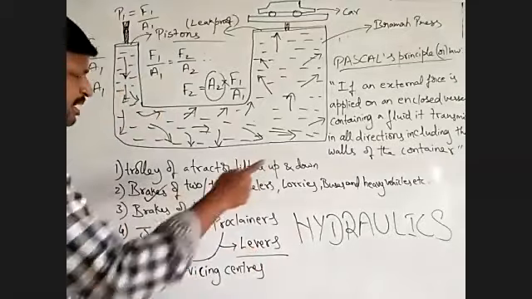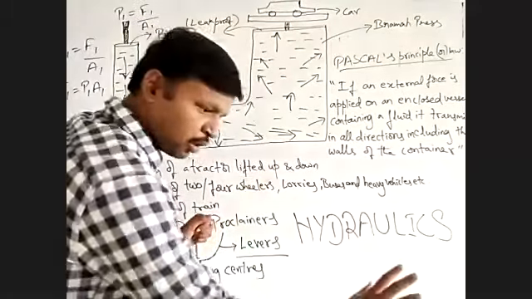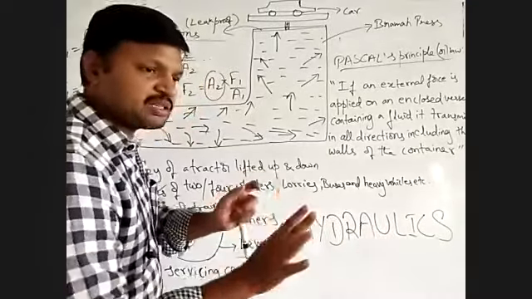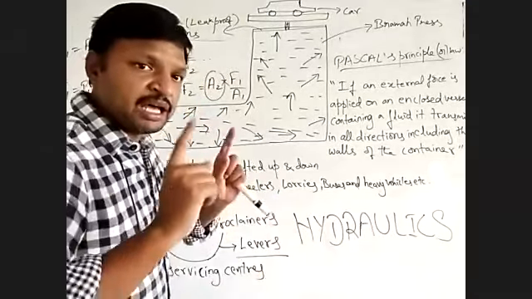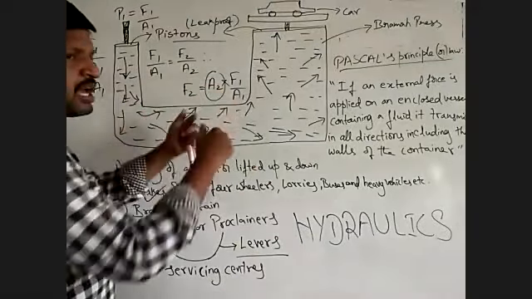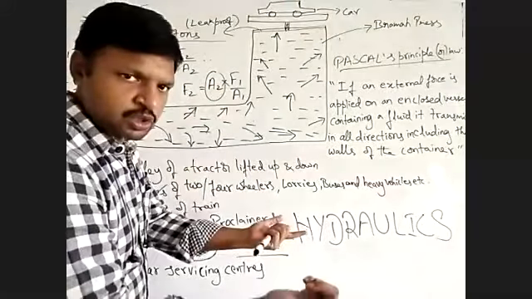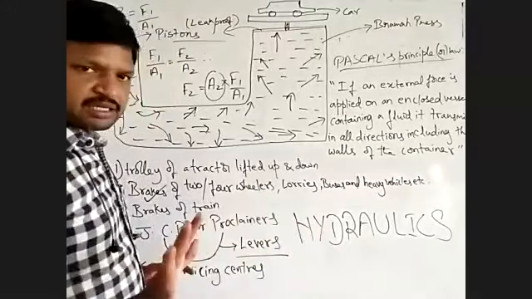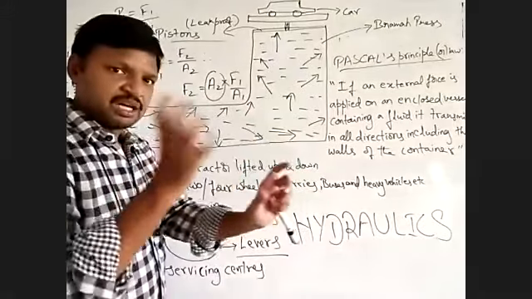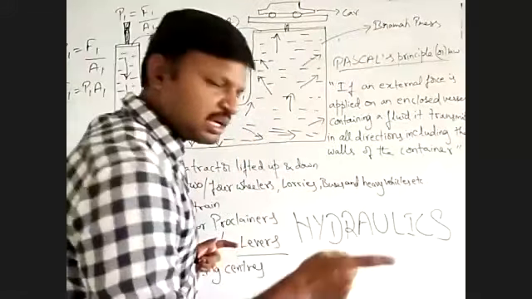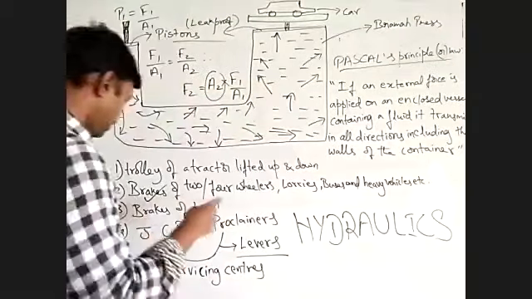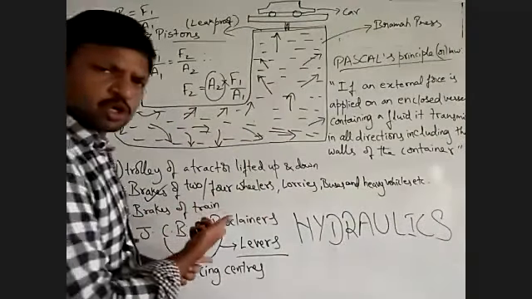Then you see the brakes of a four-wheeler, two-wheeler. So here also the brake we are pressing with the leg. Pressing with the leg means what? We are applying a very small force, so what is happening? It is getting multiplied into a big force. So what is the mechanism? Hydraulic mechanism. So hydraulic brake. So here also hydraulic piston. The piston in the tractor is a hydraulic piston. Then here we say that it is due to a piston being present, right? Then brakes of a train, even here also hydraulic brake.